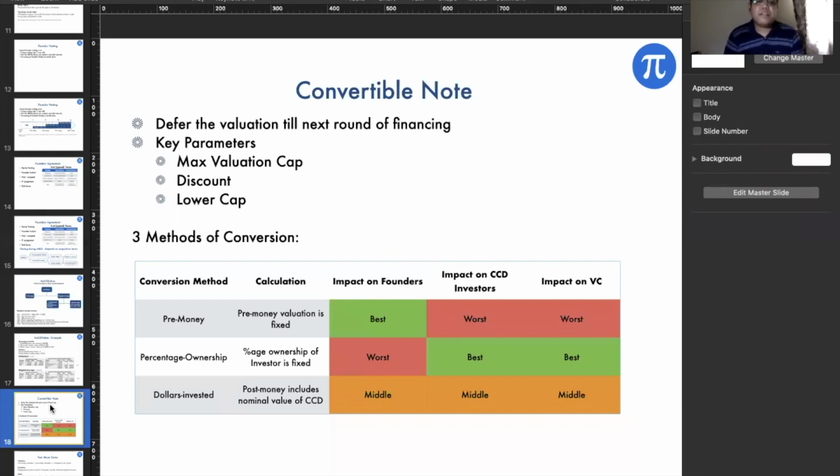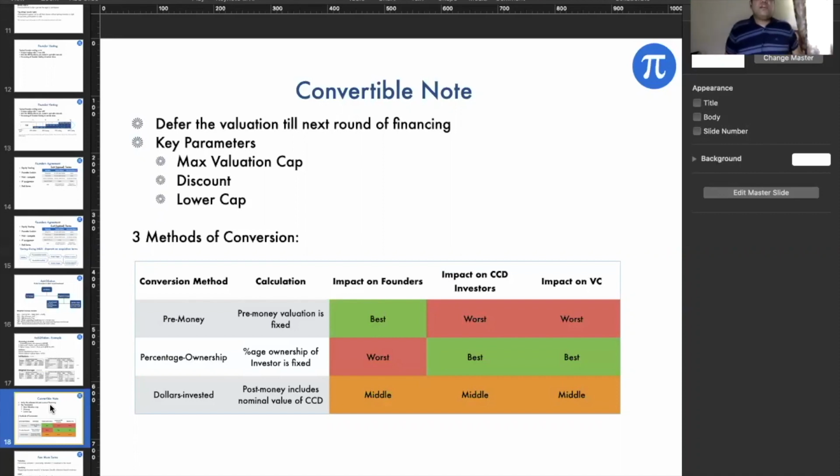The key parameters are that I'll have a maximum valuation cap, or I'll have a discount, and a lower cap as well. I fix the lower cap because I cannot ascertain the valuation today, and I also don't want to convert my shares at a valuation which is so low. So the valuation should be higher than this, and only then I'll convert. That's the idea of having a lower cap.